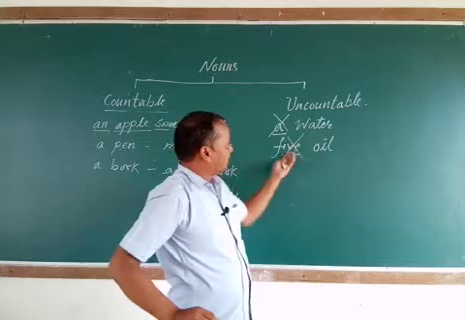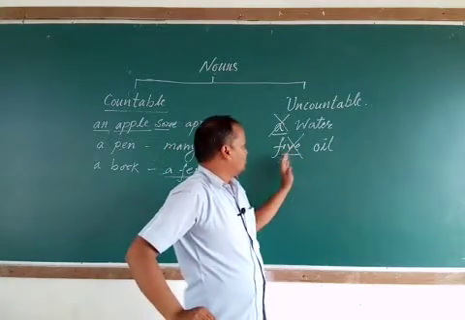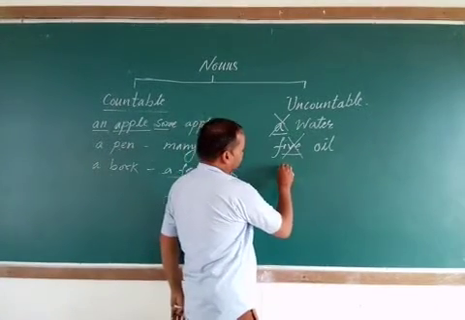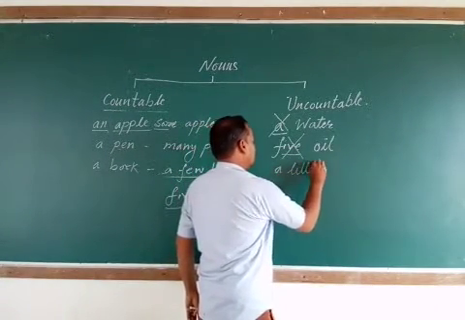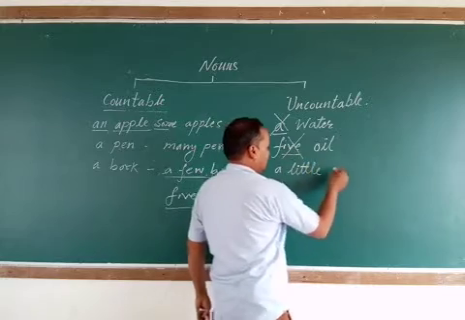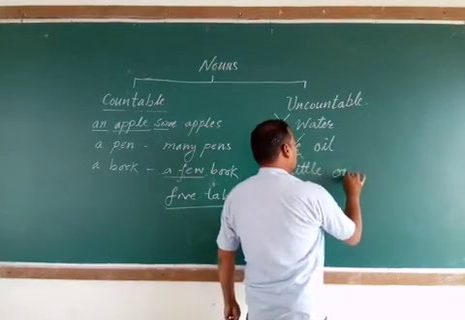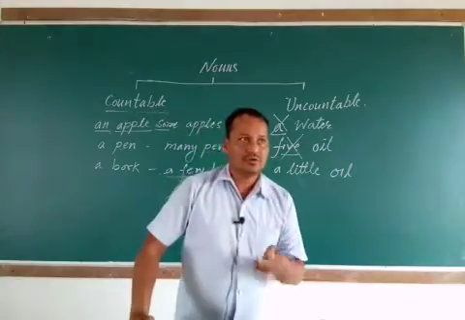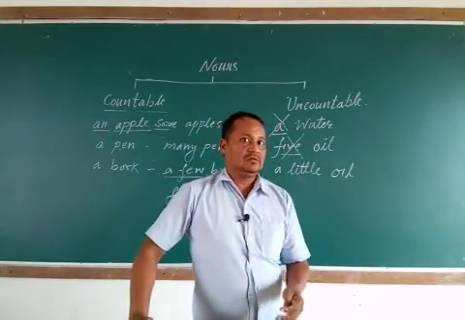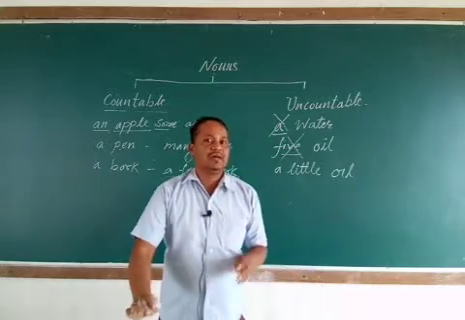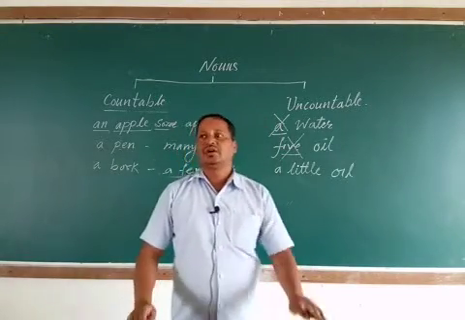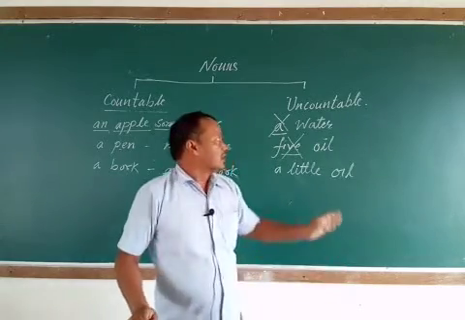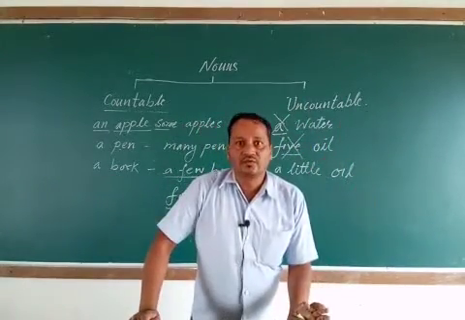You can write some oil, you can write a little oil, or little oil, but you cannot write 5 because you cannot count oil. So the nouns which are not easy to count are called uncountable nouns.